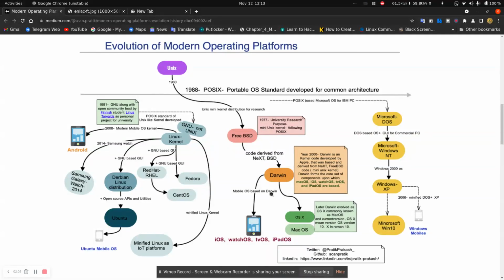From that, we have got iOS, Mac OS, OS X. From Unix, we got the Linux kernel, and from the Linux kernel, we got Android and Ubuntu mobile OS, Ubuntu operating system, etc. And then POSIX based Microsoft OS for IBM PC, that is Microsoft DOS, and then Microsoft's NT kernel was introduced, which led to Microsoft Windows XP and the latest Windows 10.